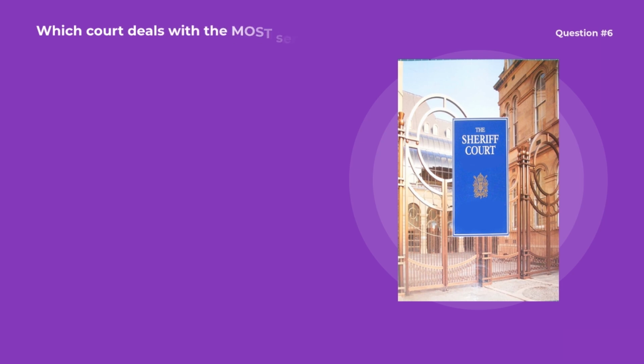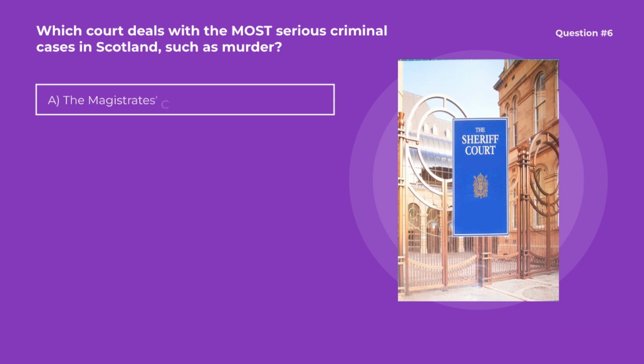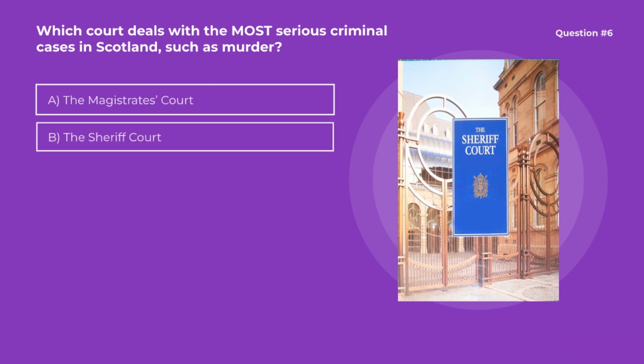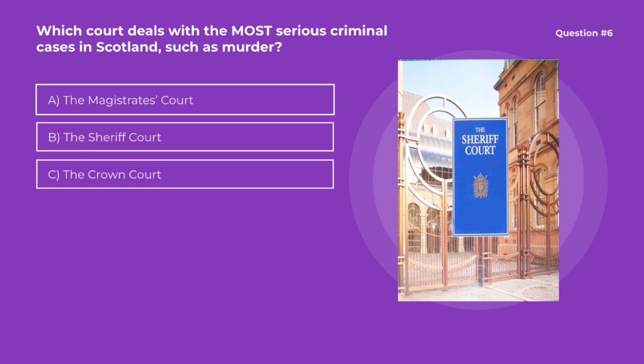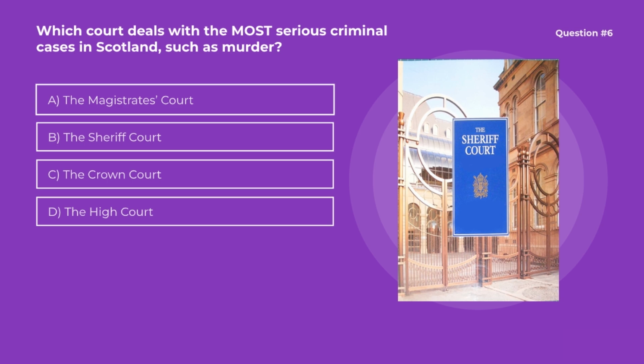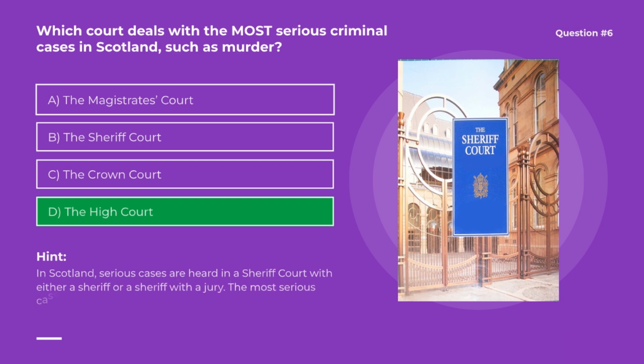Question number 6. Which court deals with the most serious criminal cases in Scotland, such as murder? Options are A. The Magistrates' Court, B. The Sheriff Court, C. The Crown Court, D. The High Court. Correct option is D. The High Court. In Scotland, serious cases are heard in a sheriff court with either a sheriff or a sheriff with a jury. The most serious cases in Scotland, such as murder, are heard at a high court with a judge and jury.